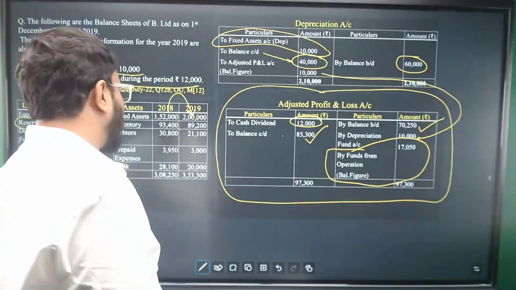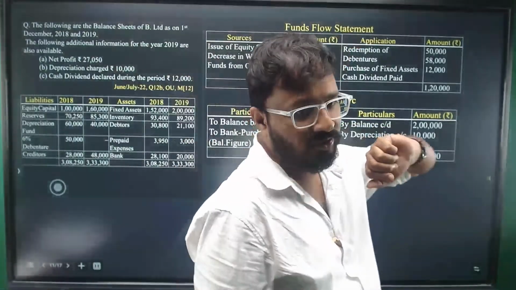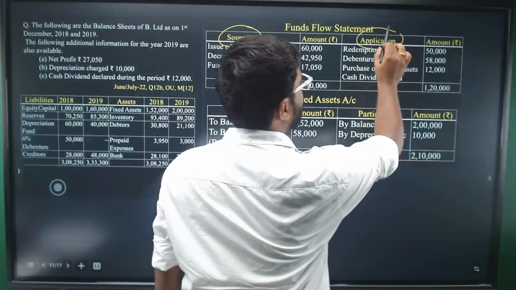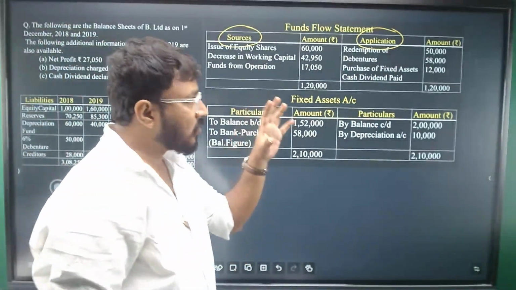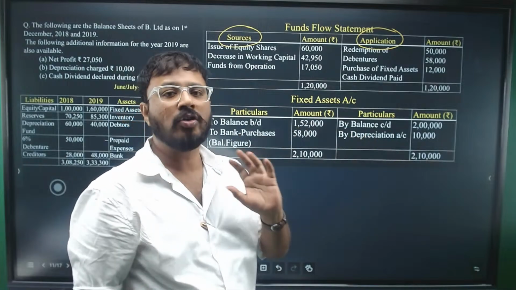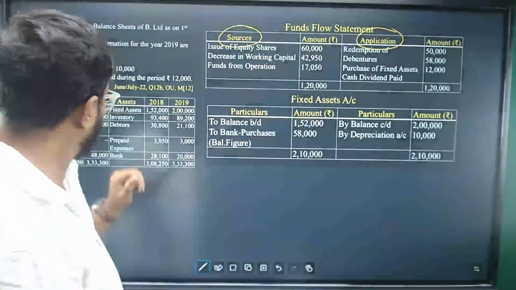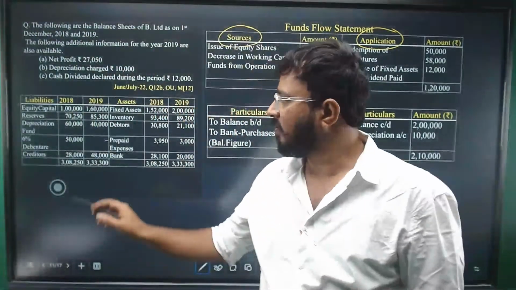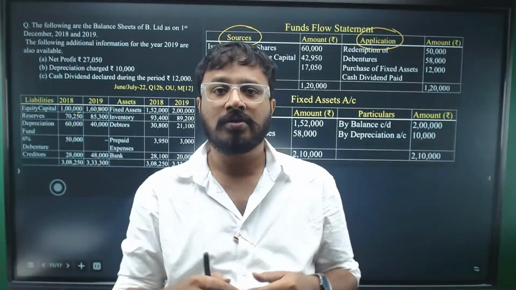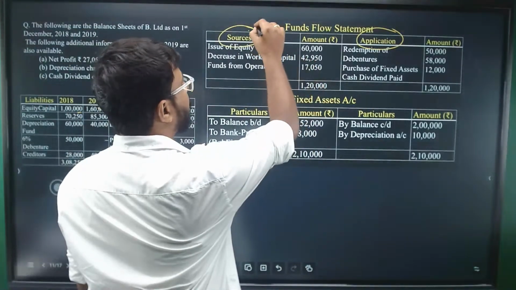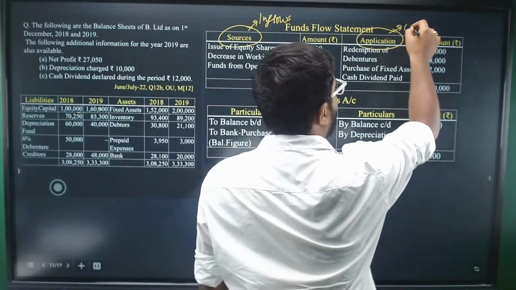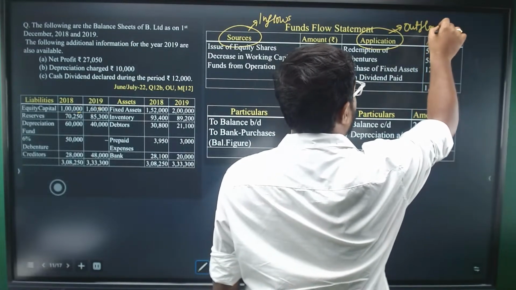And then finally, you have the third statement to be prepared, the funds flow statement. The funds flow statement will identify what are the sources and applications of funds. Though it is called a fund, you can think that it is cash. You can think from the angle of whether cash is coming in or cash is going out. In the question, you'll observe equity capital is increasing from 1 lakh to 1,60,000. So 60,000 cash has come in, so that has become a source. Source means inflows. Application means outflows. Cash is going out.